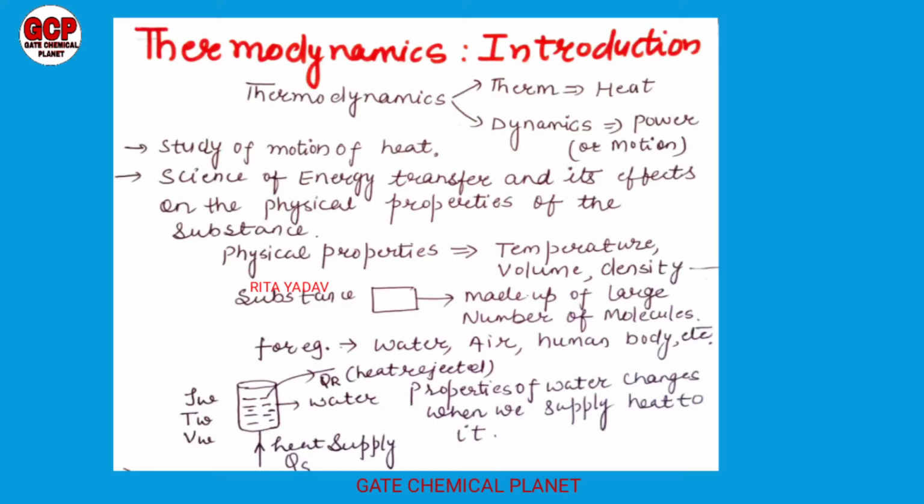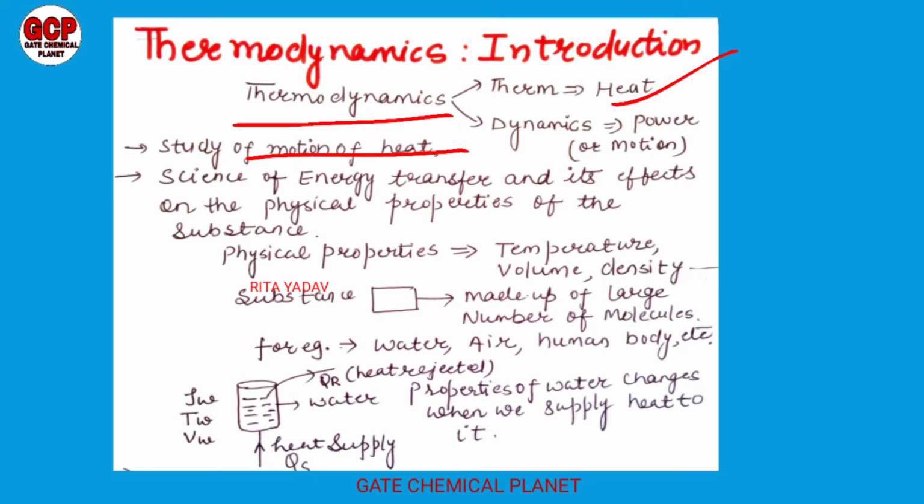First of all, we will discuss what we mean by thermodynamics. The meaning of therm is heat and the meaning of dynamics is power or motion. So we can say that thermodynamics is the study of motion of heat. In more detail, the definition of thermodynamics is the science of energy transfer and its effects on the properties of a substance.